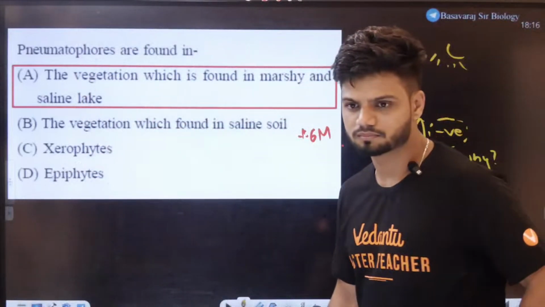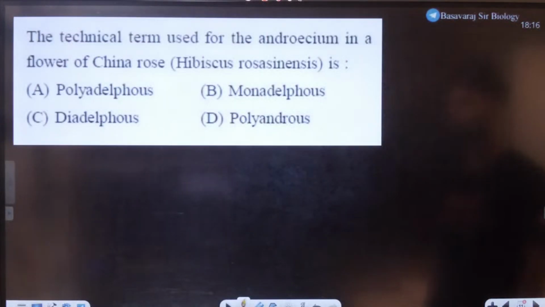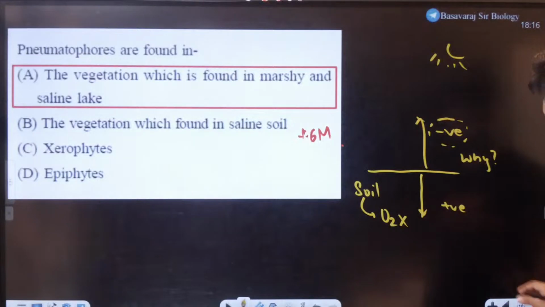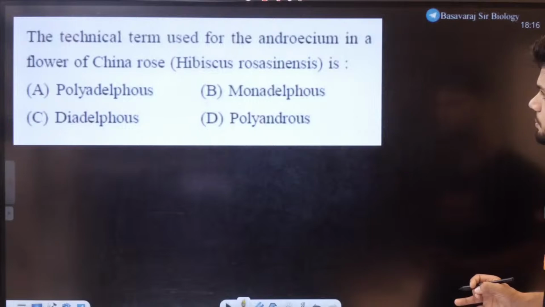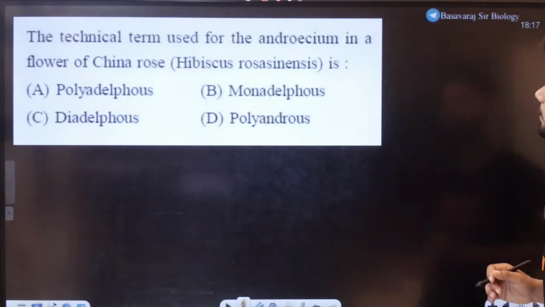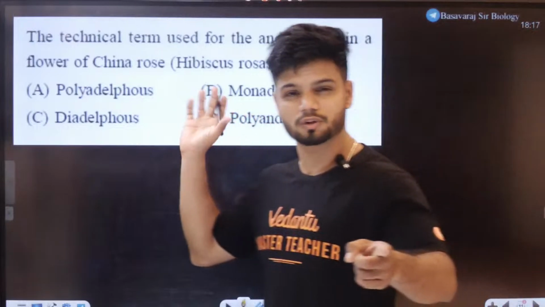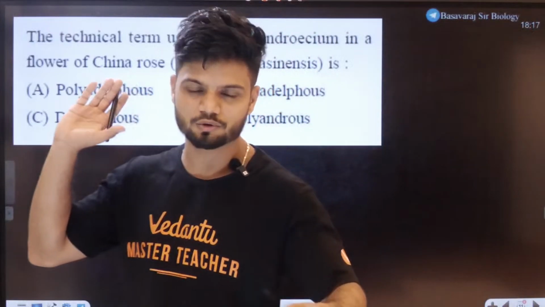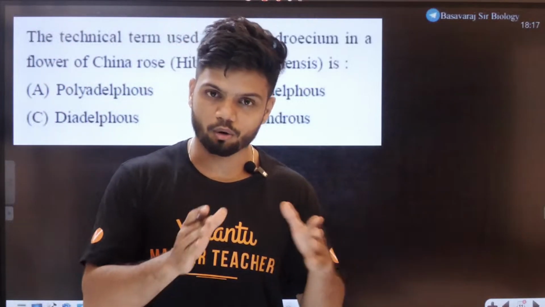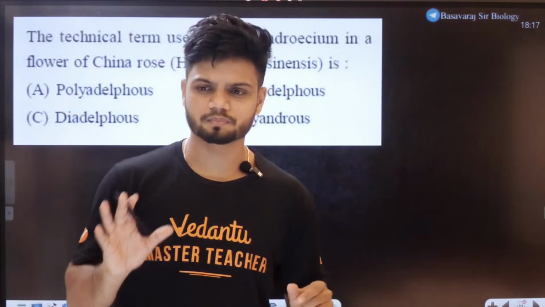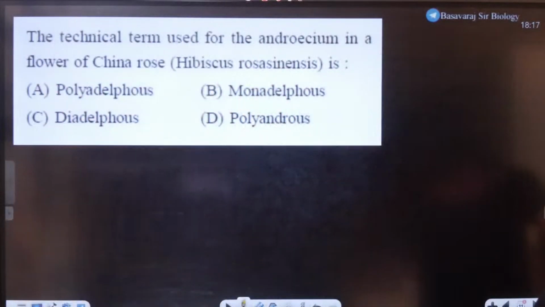Nice. Now, next question on the board. Students, this is +6 marks, right? The technical term used for the androecium in a flower of China rose. See, I just now told you the answer to this question, right? Monadelphous, diadelphous, polyadelphous. All the examples I just told you. This should be easy now. Very, very easy.